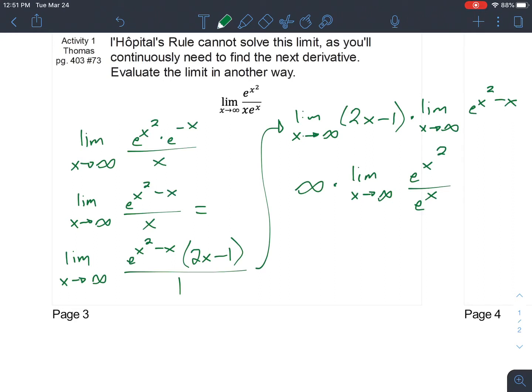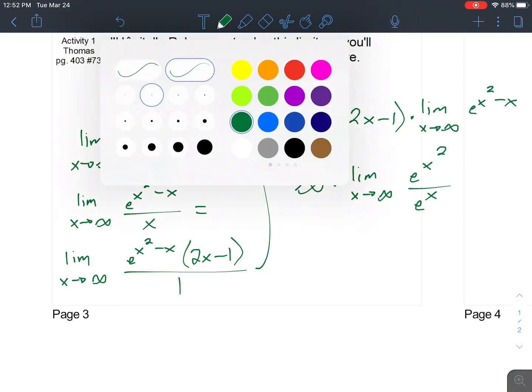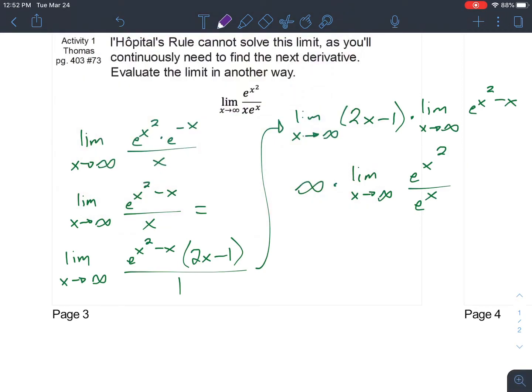But I'm going to explain something to you, and I hope this makes sense. I'm not fully sure if it will, though. This is actually going to be something that we were going to do later in a couple weeks, maybe next week, I don't remember. But regardless, we were going to talk about relative rates of growth, and that's what this limit is involving. The idea of relative rates of growth is actually quite simple, and it's something back to what we did in term 1. We just never called it that.